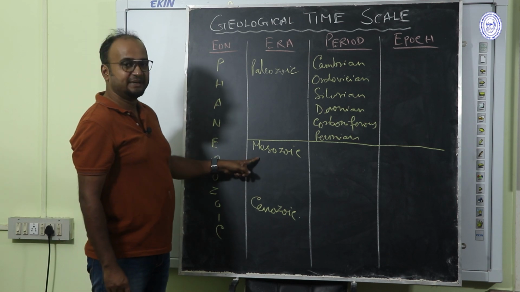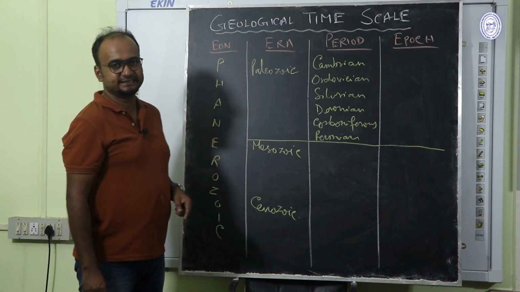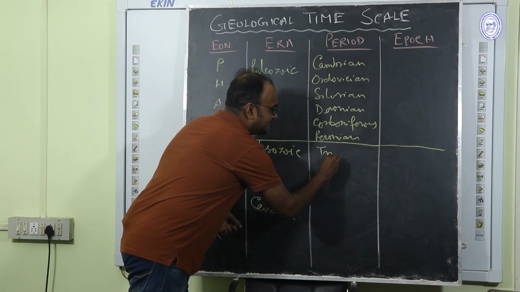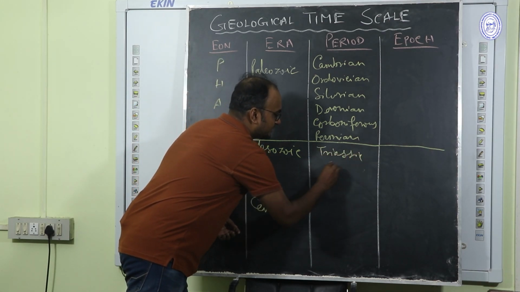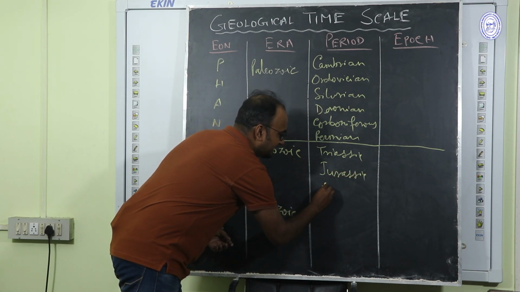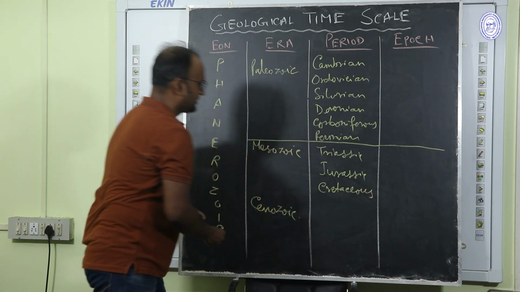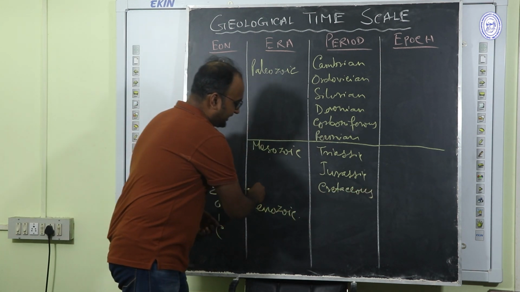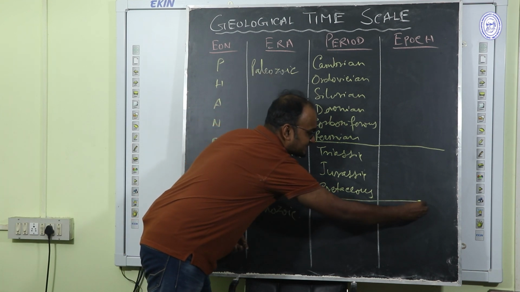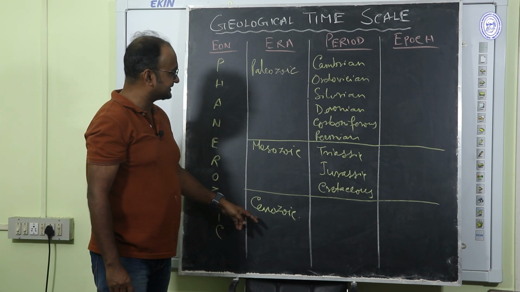Next, Mesozoic. Under Mesozoic, there are 3 periods: Triassic, Jurassic and Cretaceous. Here Mesozoic era ends and Cenozoic begins.